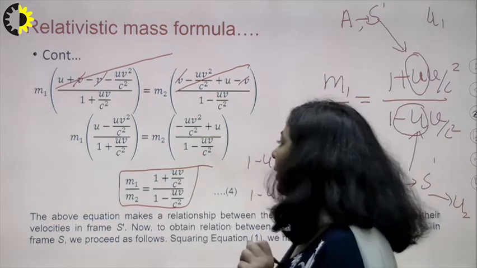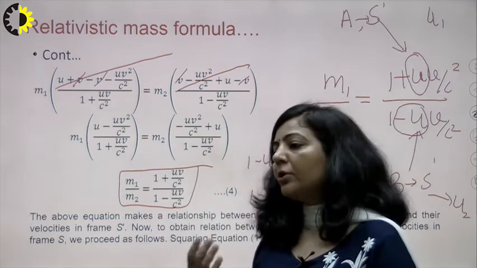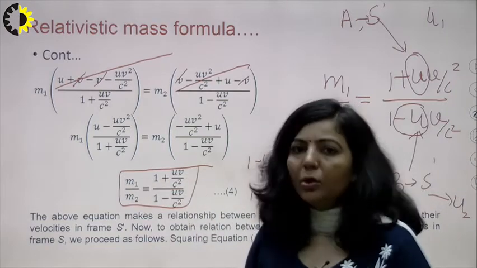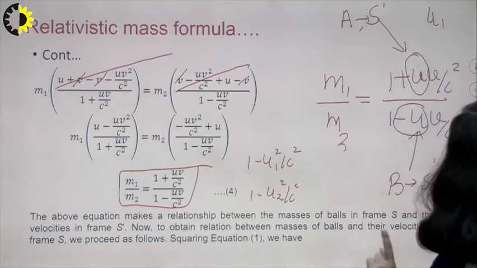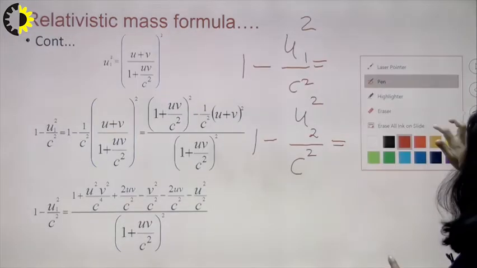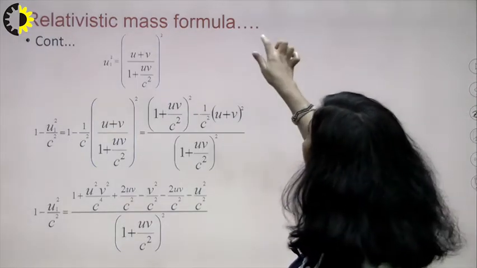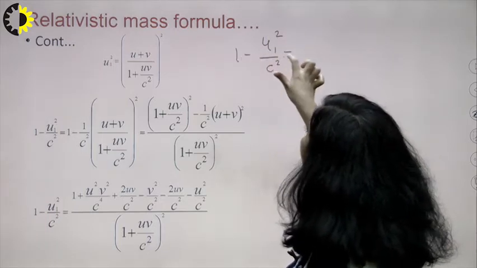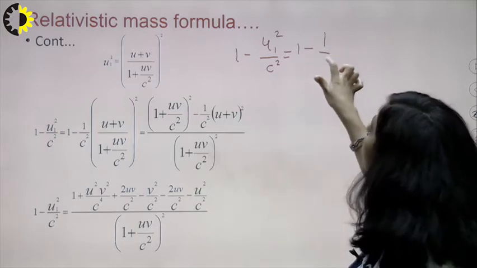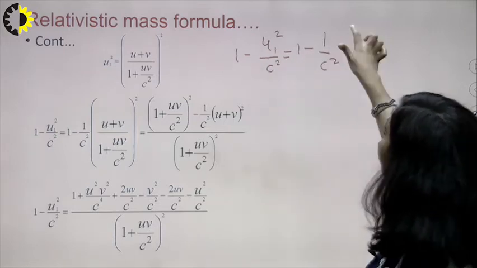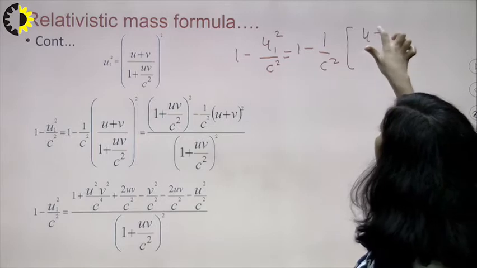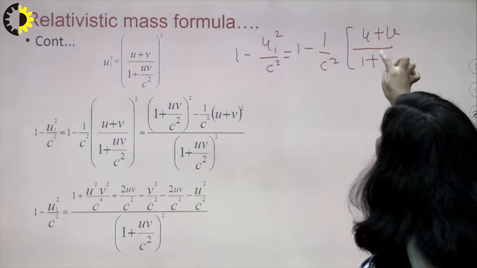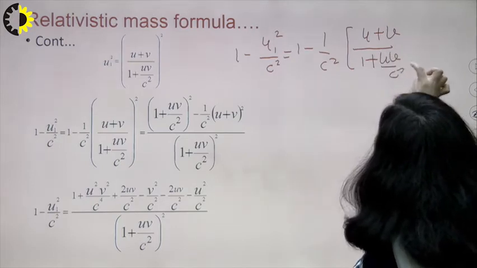So what I am doing here, I am solving only one term. On similar lines, you can solve your second term and you will get the value of the numerator and denominator. So how will we solve that? You are taking u1 square, dividing it by c square and subtracting it from 1. So 1 minus 1 upon c square, and what is the value of u1? u1 is u plus v upon 1 plus uv upon c square, right?